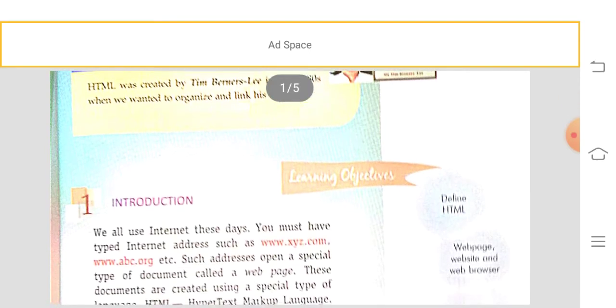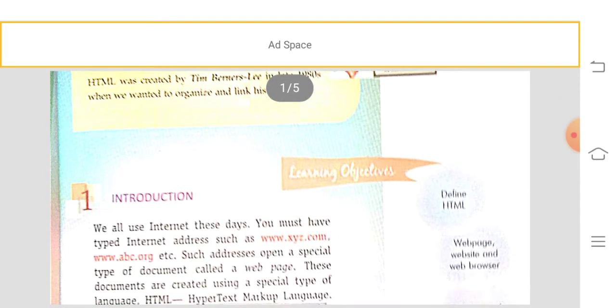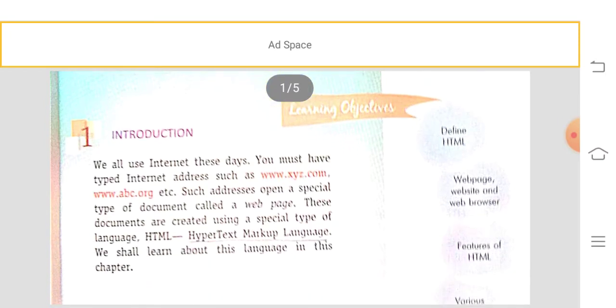Today we are going to learn an introduction to HTML. This is one of the computer languages. We have seen so many computer languages, like C, C++, Basic, Visual Basic, etc. Similarly, HTML is also a computer language. Among all the languages, this is the easiest, because to learn it there is no need for an internet connection. We have to type in Notepad and convert it in the browser.